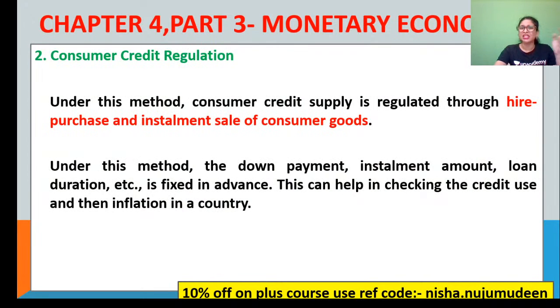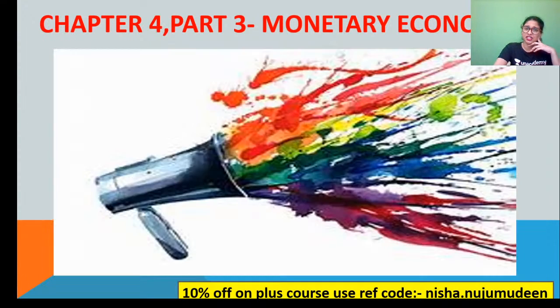Next, you have consumer credit regulation. The consumer credit supply is regulated through hire purchase and installment sale of consumer goods. You will have a down payment and an installment amount. Meaning, you don't buy everything at once. Let's say, for example, you want to buy some appliances like a fridge or AC, then you go for installments, right? By giving a fixed advance and all. So, that is called consumer credit regulation. Basically, this helps in checking credit use and then inflation in a country.